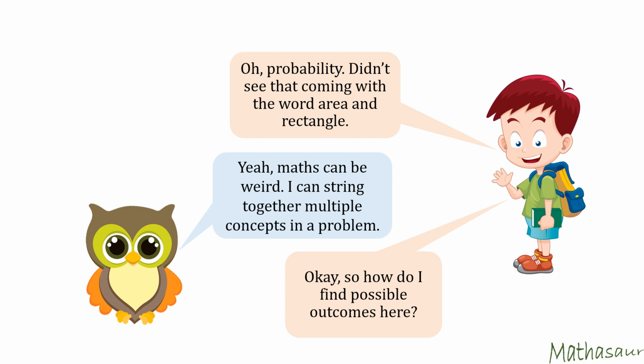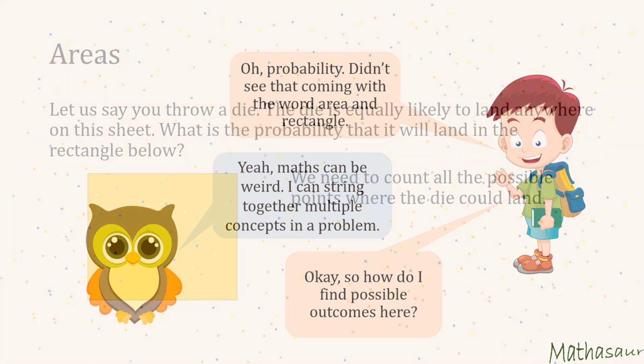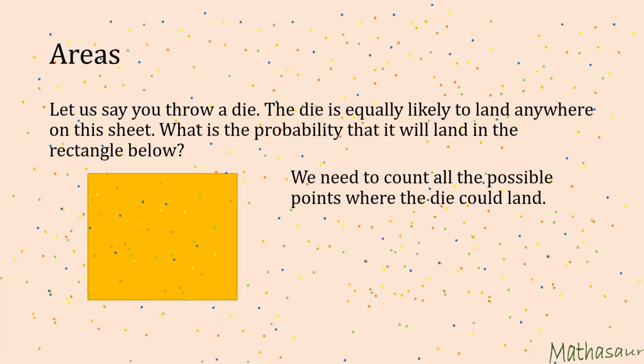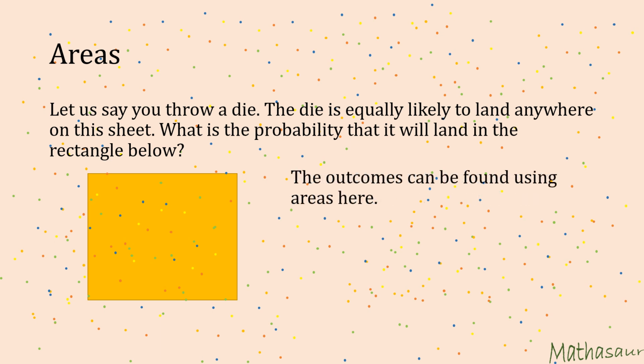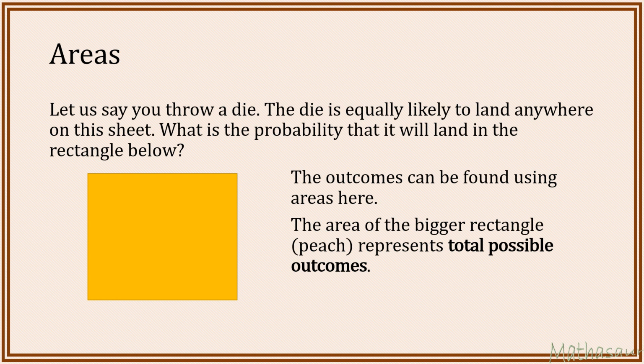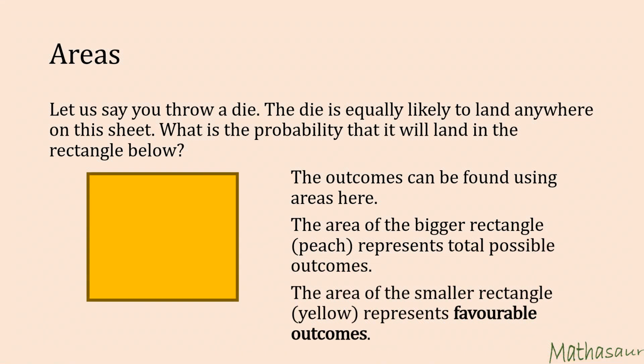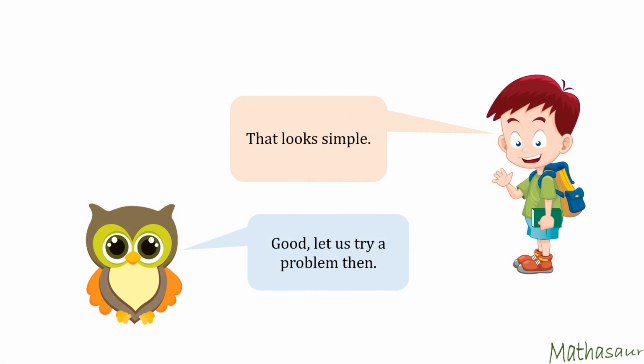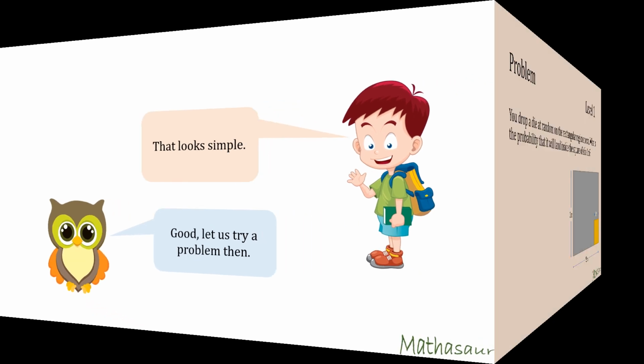Okay, so how do I find possible outcomes here? We need to count all the possible points where the die could land. The outcomes can be found using areas here. The area of the bigger rectangle represents total possible outcomes. The area of the smaller rectangle represents favorable outcomes. That looks simple. Good. Let us try a problem then.